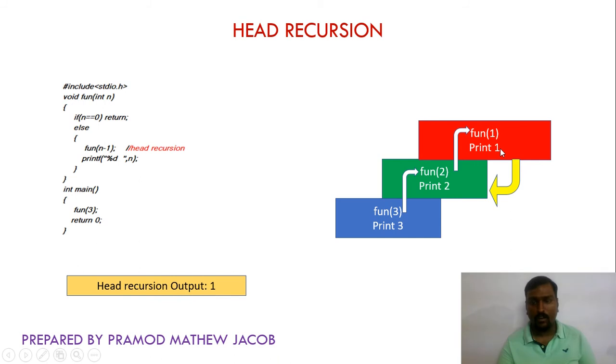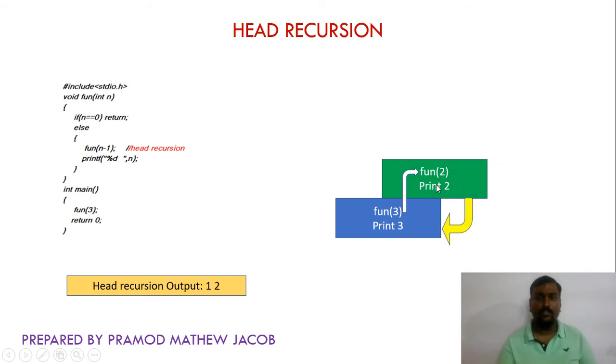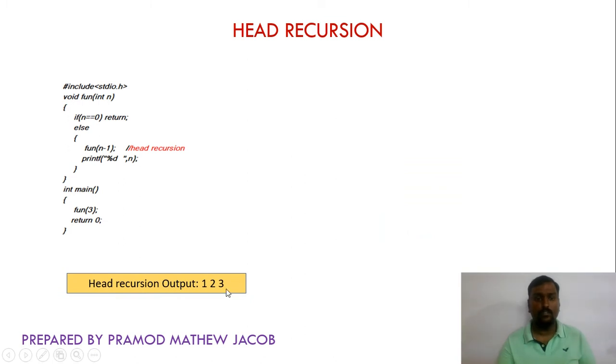After printing the value 1, the fun 1 code block is finished, so it will give the control back to fun 2. In fun 2, the pending statement is print 2, so that pending statement is executed, so the output will print 2, and it will again give control back to fun 3. In fun 3, the pending statement was print 3, so it will print that particular value. So this is how head recursion executes.